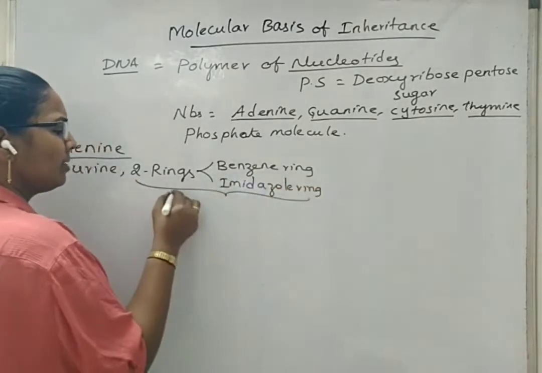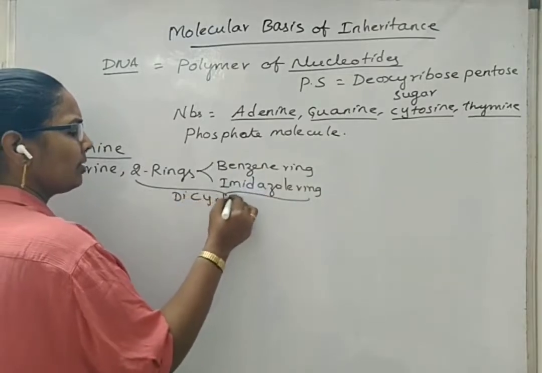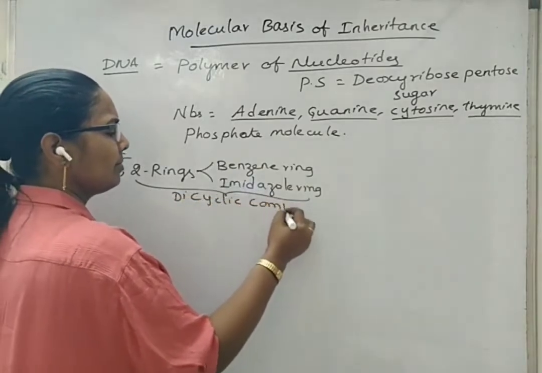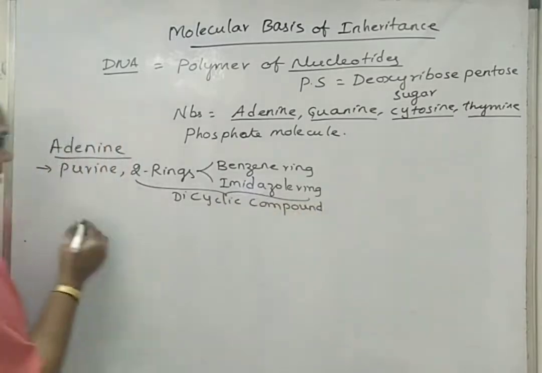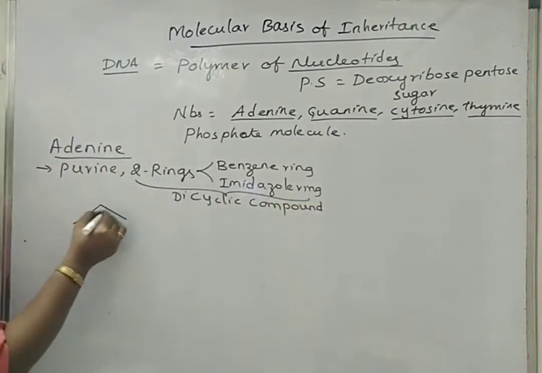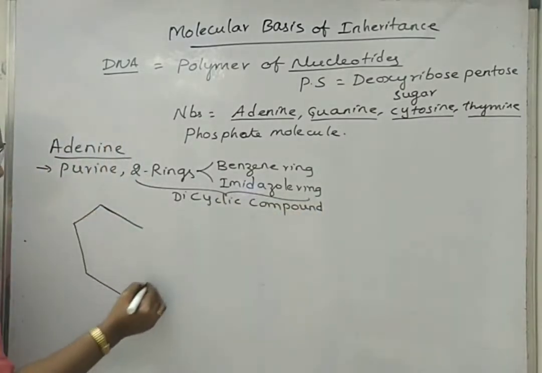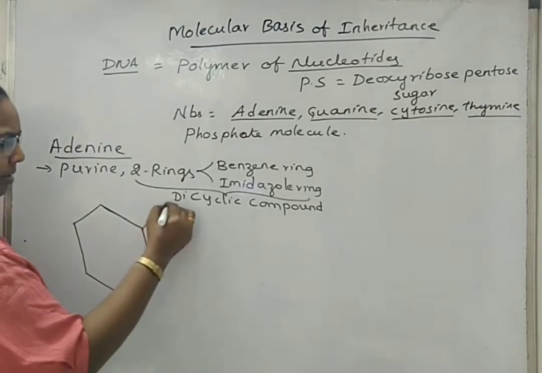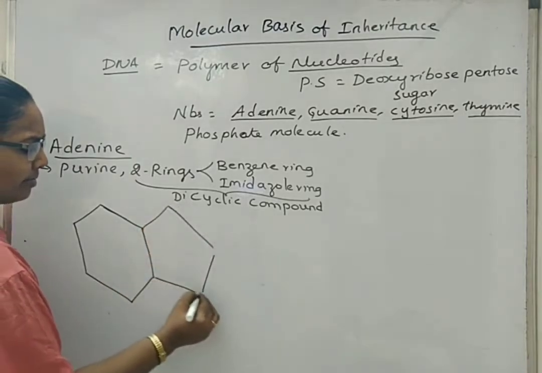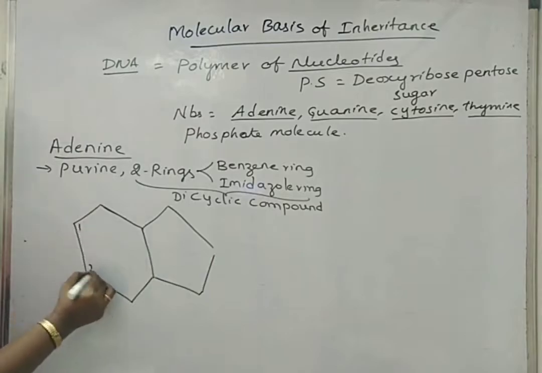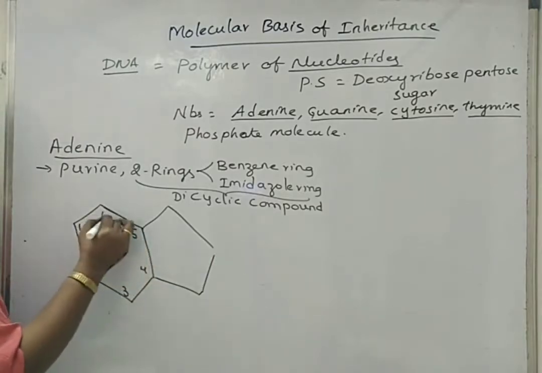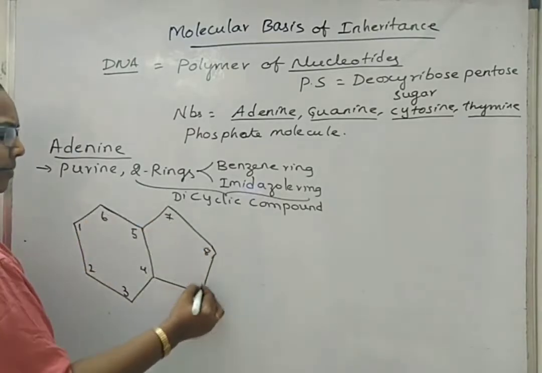So this is called a dicyclic compound. The biochemical structure of adenine, if you give the numbering 1, 2, 3, 4, 5, 6, 7, 8 and 9.